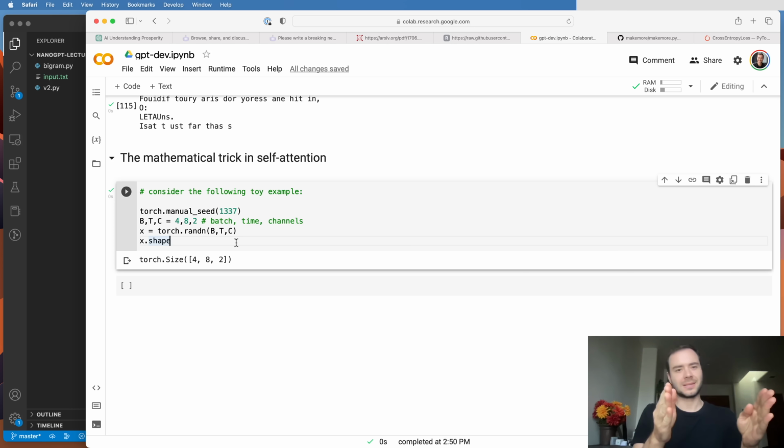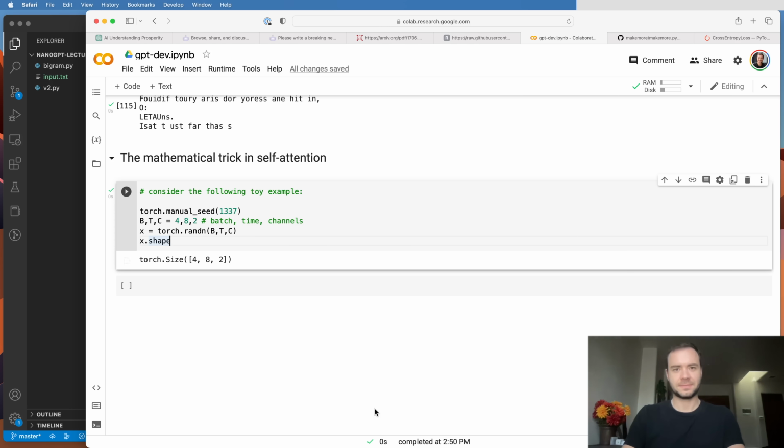Now, of course, just doing a sum or an average is an extremely weak form of interaction. This communication is extremely lossy. We've lost a ton of information about the spatial arrangements of all those tokens, but that's okay for now. We'll see how we can bring that information back later. For now, what we would like to do is, for every single batch element independently, for every t-th token in that sequence, calculate the average of all the vectors in all the previous tokens and also at this token.